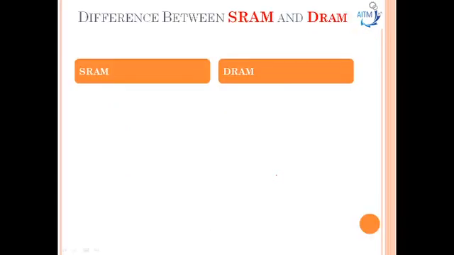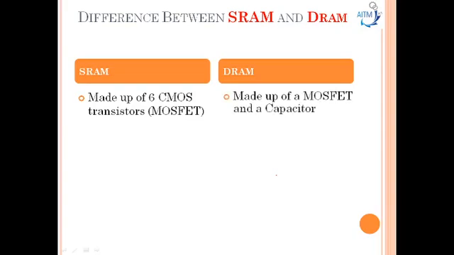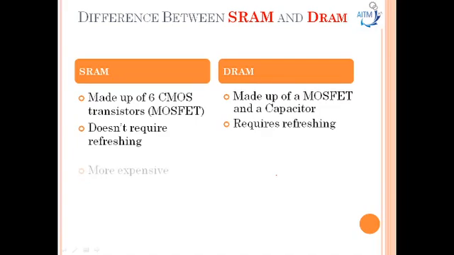Okay. Now coming to the difference between the static RAM and the dynamic RAM. So static RAM is made up of 6 CMOS transistors, whereas dynamic RAM is made up of a MOSFET transistor and a capacitor here. And the static RAM does not require refreshing, but in the case of dynamic RAM it requires refreshing periodically here.